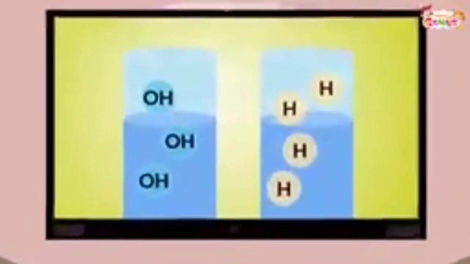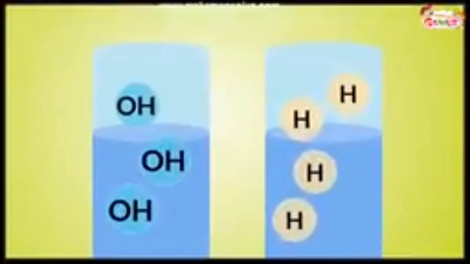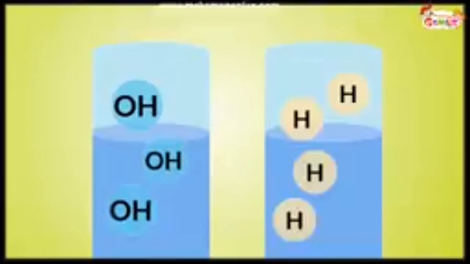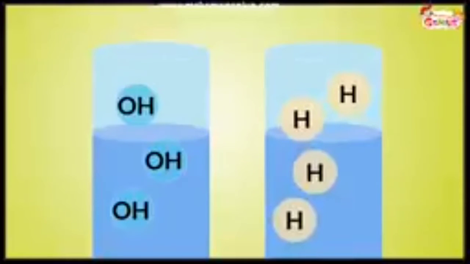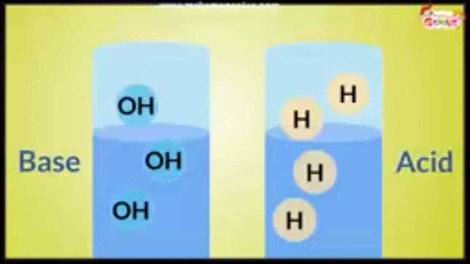Oh, in one liquid, I can see more OH, meaning hydroxide ions. Yeah, and in the other liquid, there are more hydronium ions. Yep, H is for hydronium. Now, remember this. If a liquid produces more hydroxide, it is a base. If it produces more hydrogen, it is an acid. So the left side liquid is a base, and the right hand side liquid is an acid. You are correct, my darling.